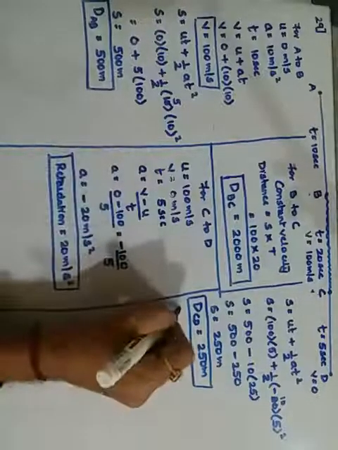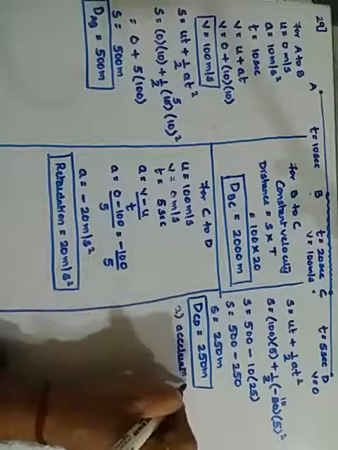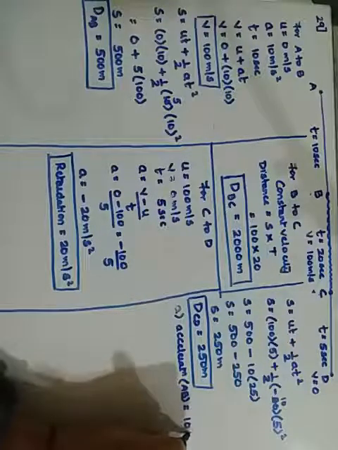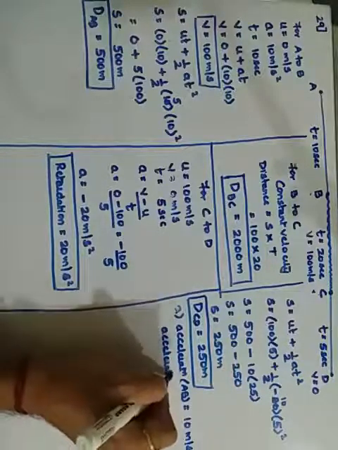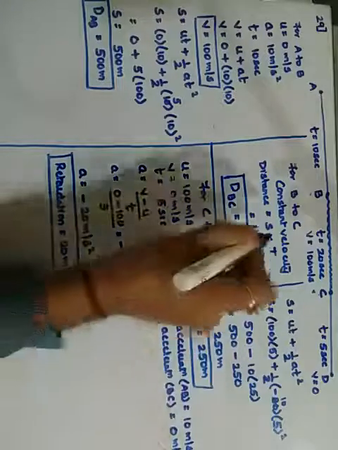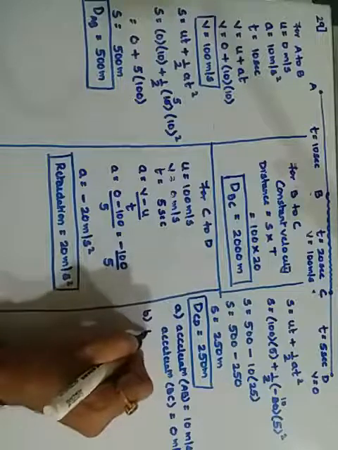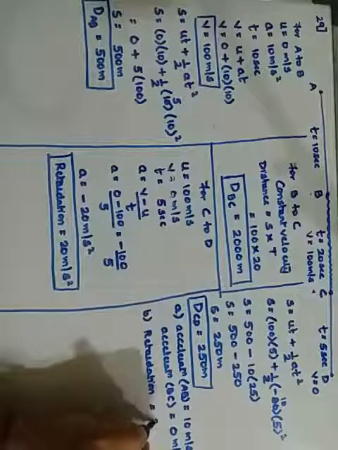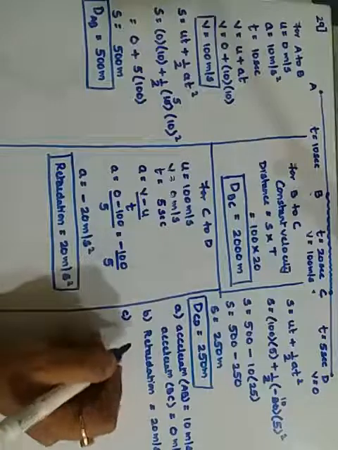Okay, still I will mention that the acceleration for A to B is already given, 10 meters per second square. In the same way, the acceleration from B to C will be 0 meters per second square. Why? Because it is constant velocity. Then the C part is retardation, which we have already got just now: 20 meters per second square.